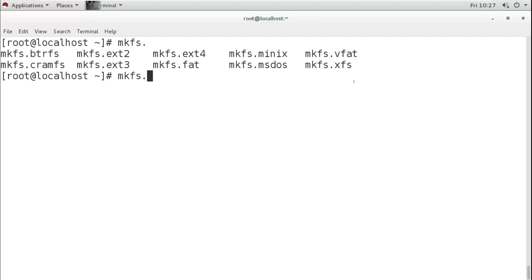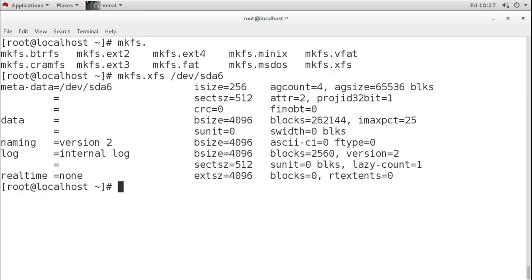So right now I will create the file system of XFS, which is our default one, and then you will mention the name of the partition you created. So I created SDA6, and this is to create the file system.